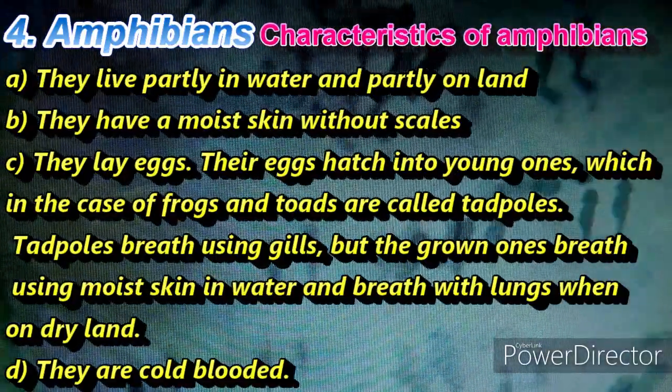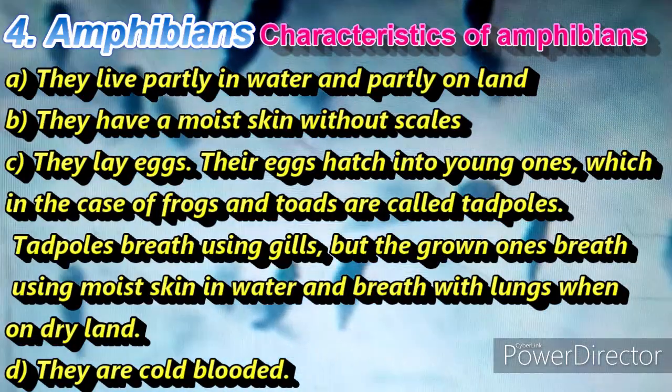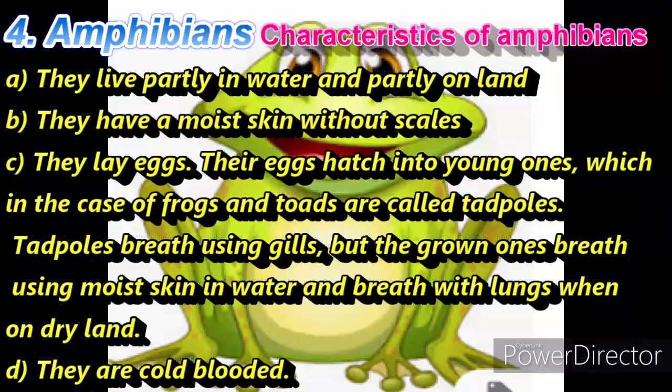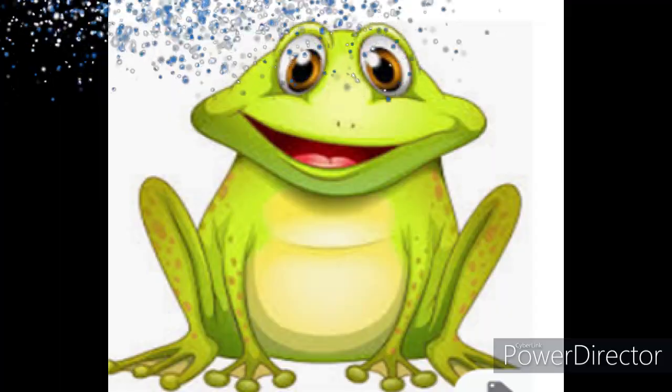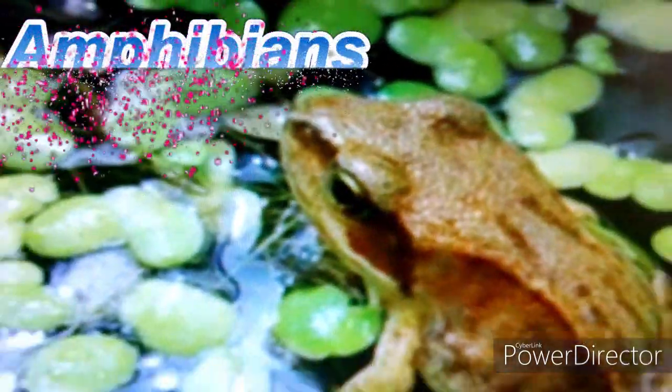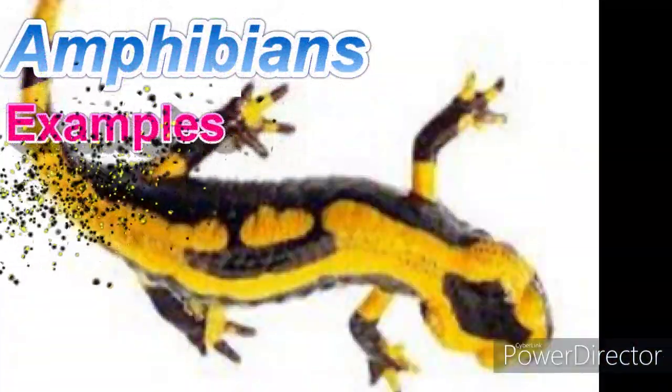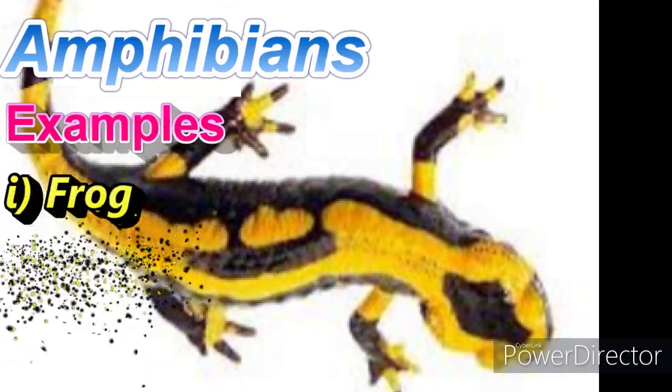Tadpoles breathe using gills, but the grown ones breathe using moist skin when in water and breathe with lungs when on dry land. D. They are cold-blooded. Examples of amphibians are frogs, toads and salamanders.